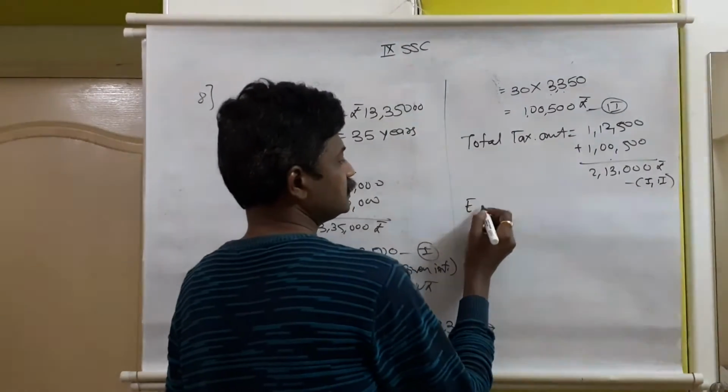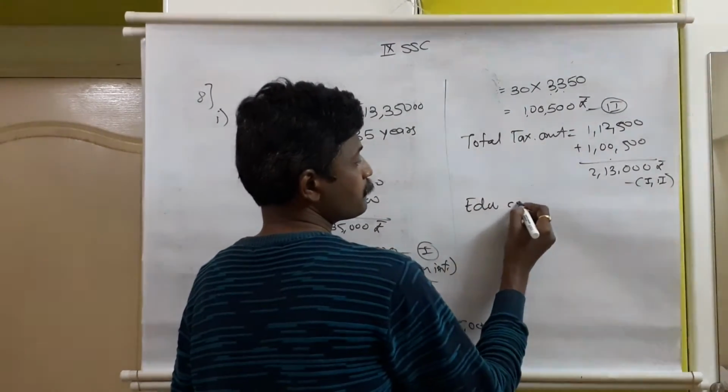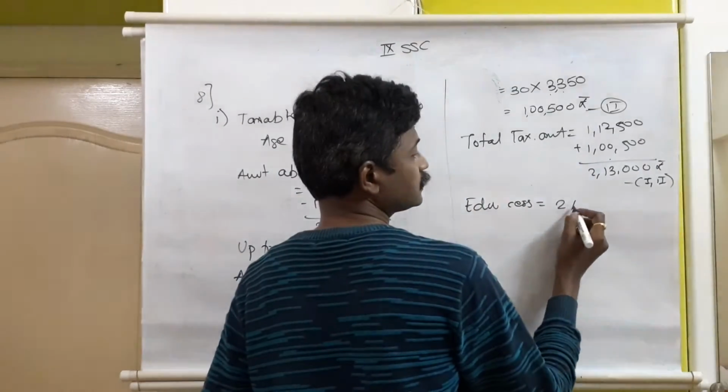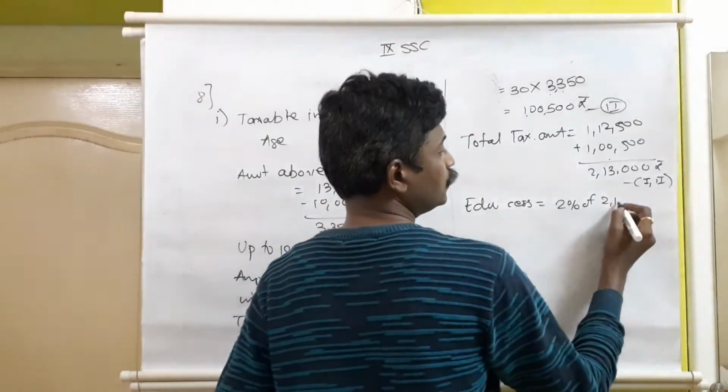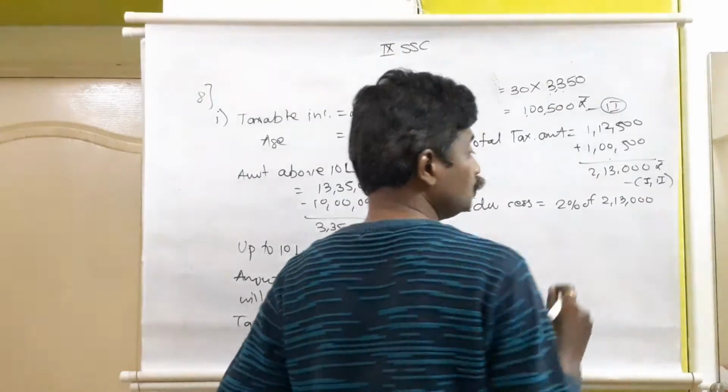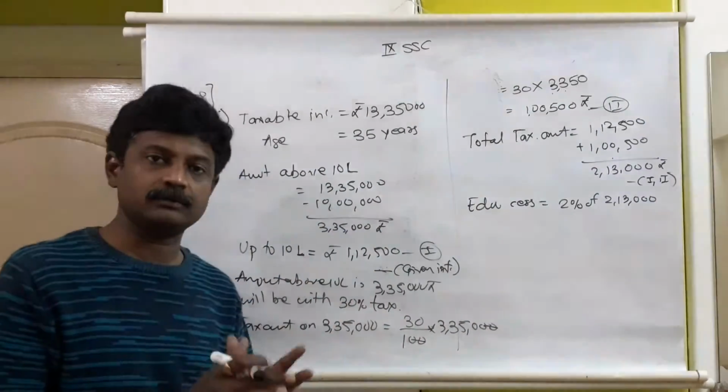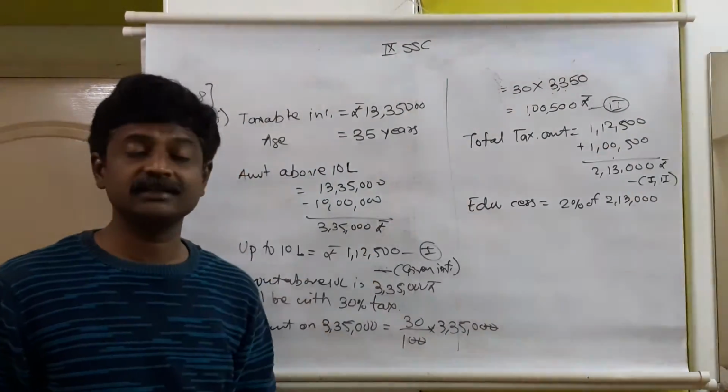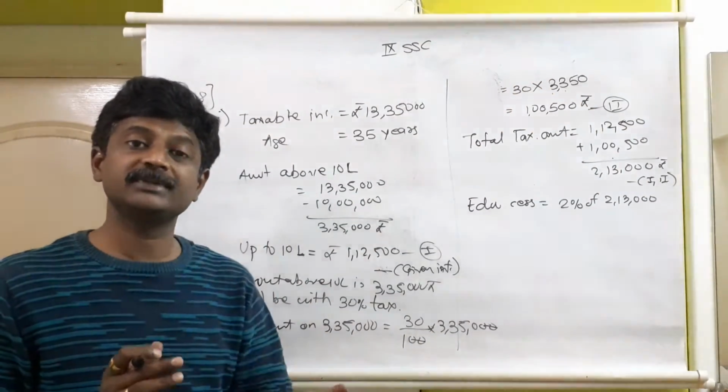So education fees is 2% of 2,13,000, 2% of the tax amount. Tax amount is how much now? 2,13,000. 2% of that will be the education fees.